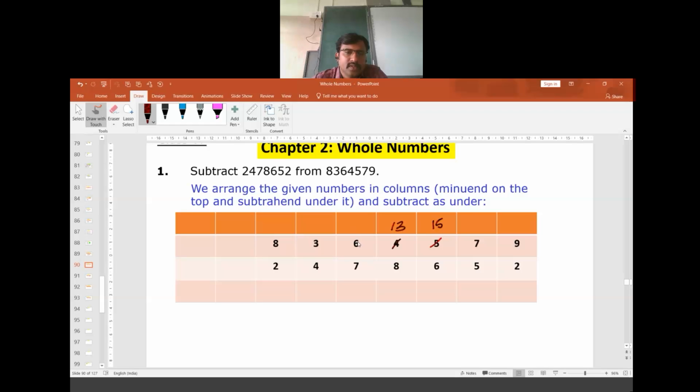Here this becomes 15. This becomes 12. And this becomes 7, because from this 8, 1 is taken from here, which means 10 is taken from here.